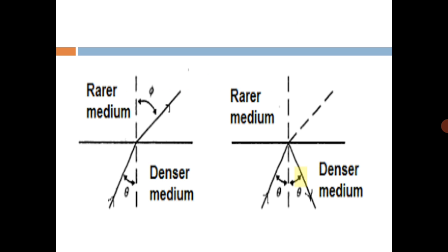Okay students, you can see from the diagram, when light travels into different media, from rare to denser, it moves towards the normal. The straight line represents the normal. And if it goes from the denser to the rare medium, it bends away from the normal.